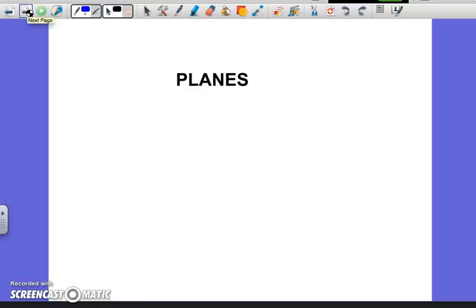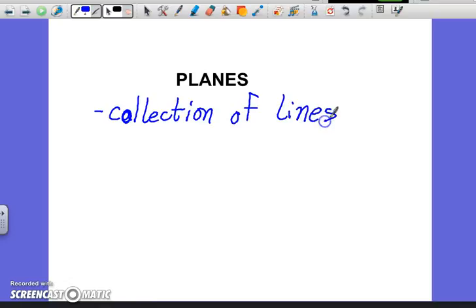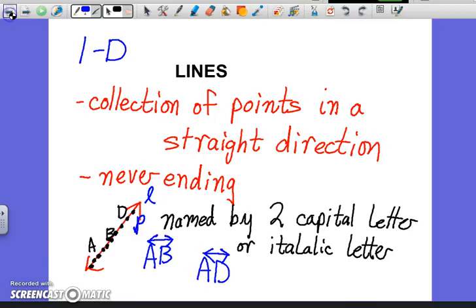Now, a plane. This is a collection of lines and points. Let me back up for just a second and let's go ahead and say this.